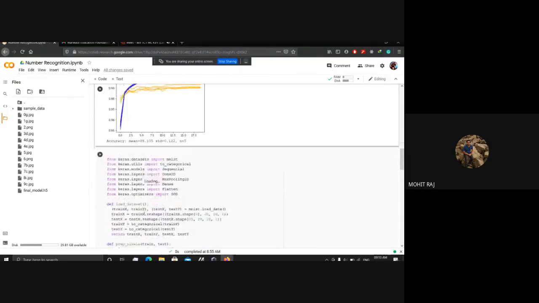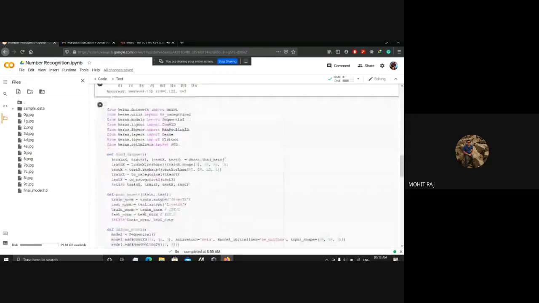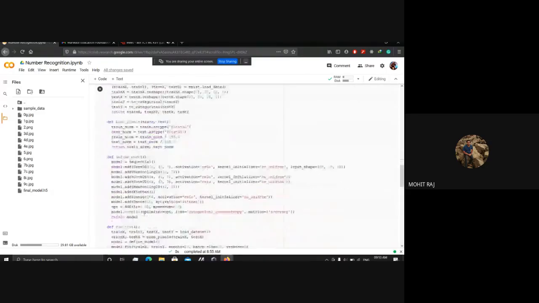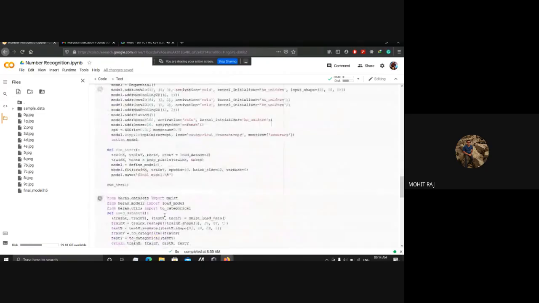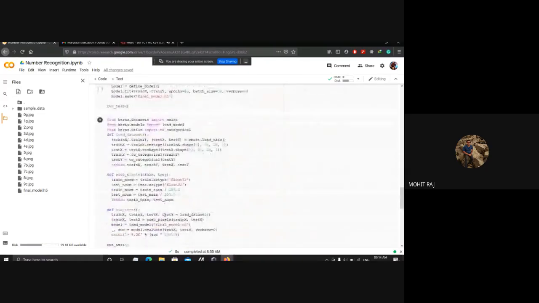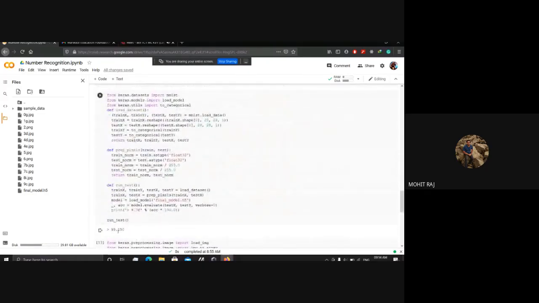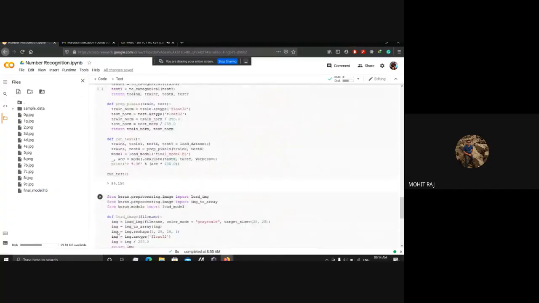Then the second model we have used is to save the trained model, because it is not possible to run it every time. It takes a lot of time. So we save this model into final model dot h5. First of all, we check the accuracy, then we save that model into the file. Then again we check the saved model, and you can see the accuracy here of that saved model.